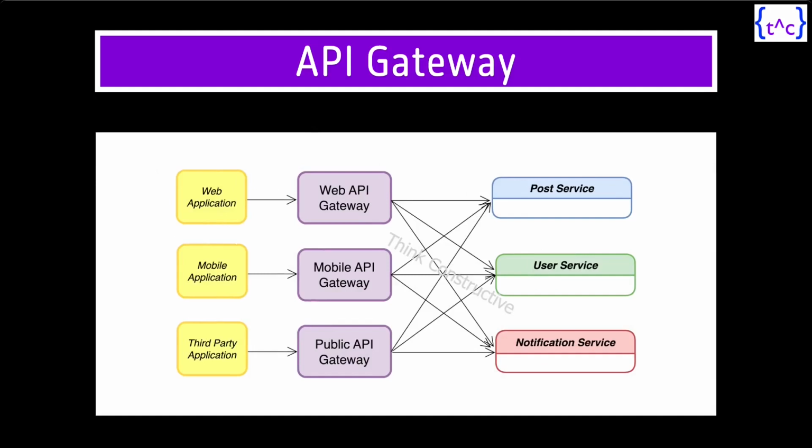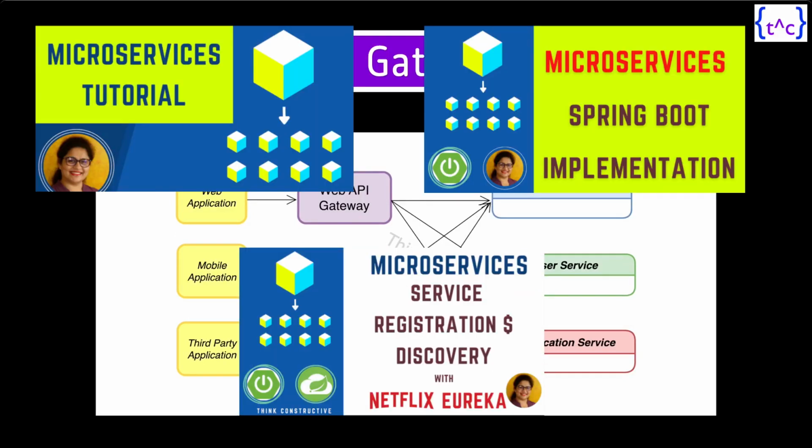So for implementation of API gateway, I'm using Java Spring Boot microservices. All the details which we have already covered in the previous sessions are getting displayed on your screens right now. Also, these session links are tagged in the above tag section as well as in the description box below. There is a playlist for the microservices tutorial also available on the channel, wherein you can find all these sessions. So I will highly recommend you go ahead and watch these sessions. So for now, let us proceed with the API gateway implementation.